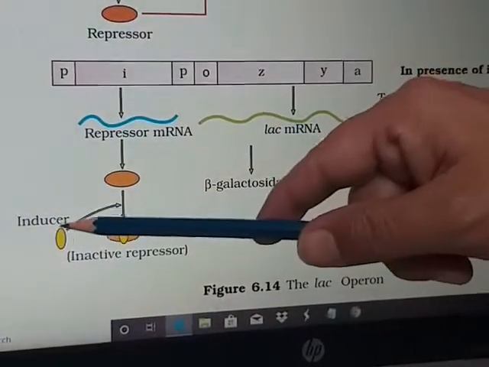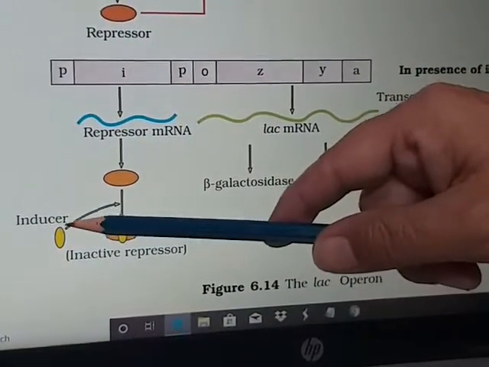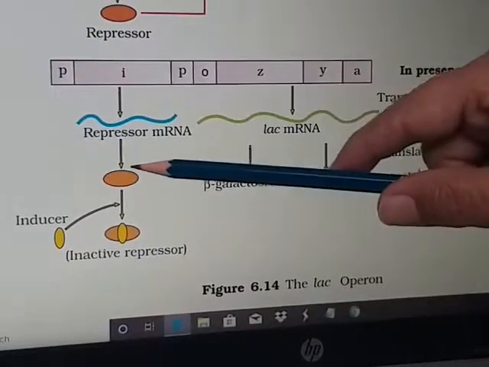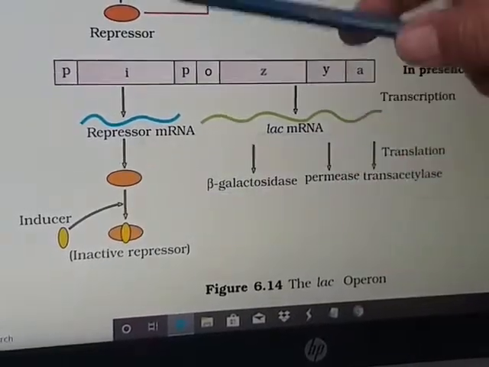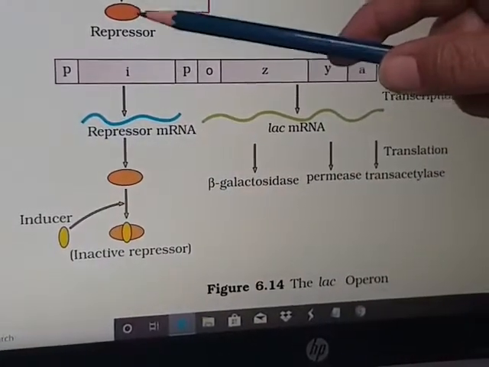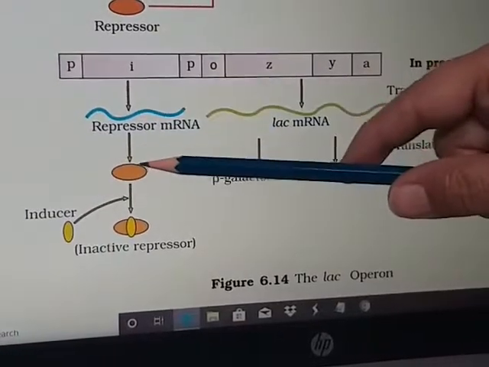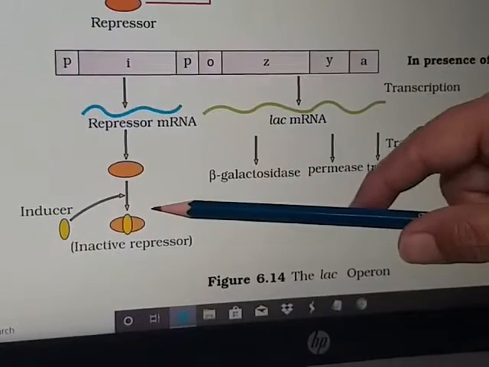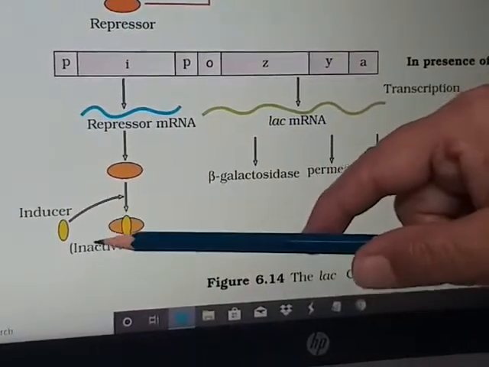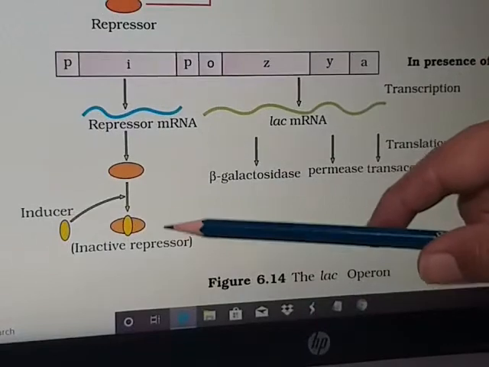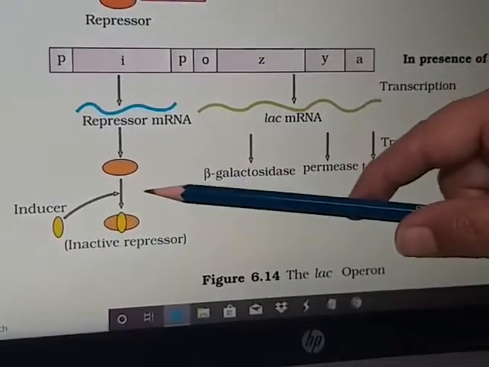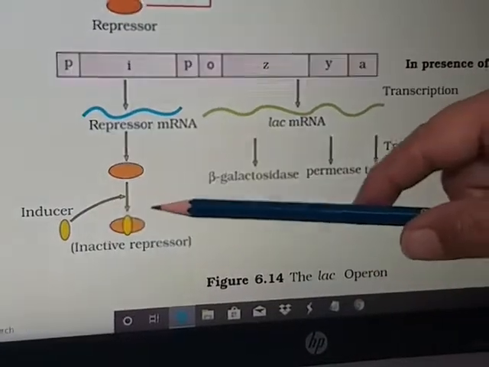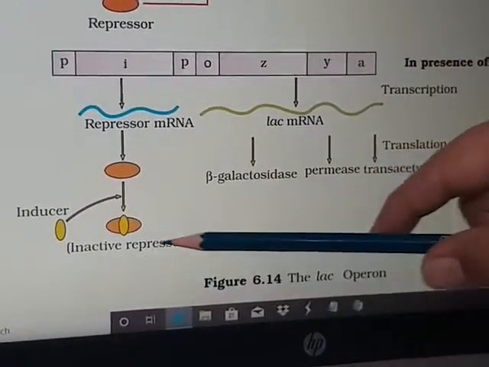When inducer is added into the medium, it binds with the repressor. Here again, the repressor gene was making its inhibitory protein, the repressing protein, like in the previous case. But what happens when the inducer, the lactose, is added? It binds with the repressor. It makes the repressor inactive. We can call it inducer repressor complex or inactive repressor.